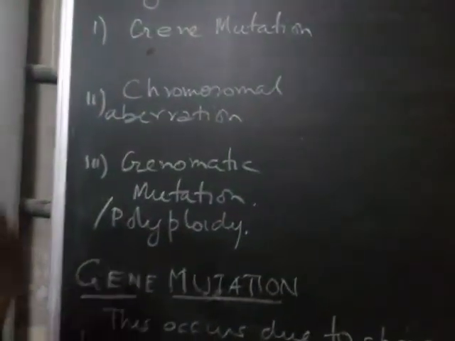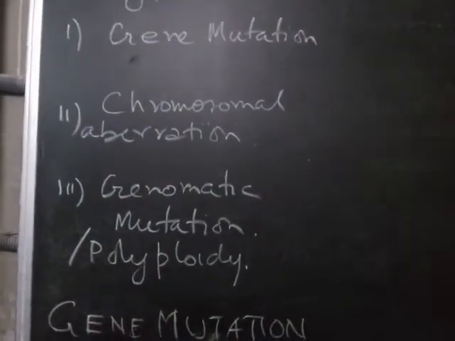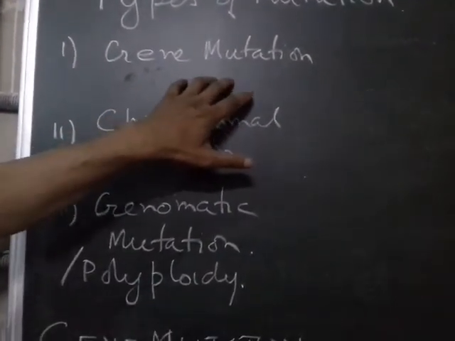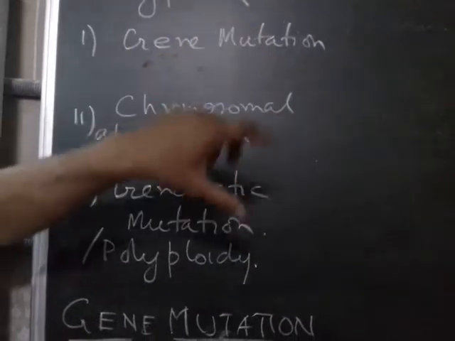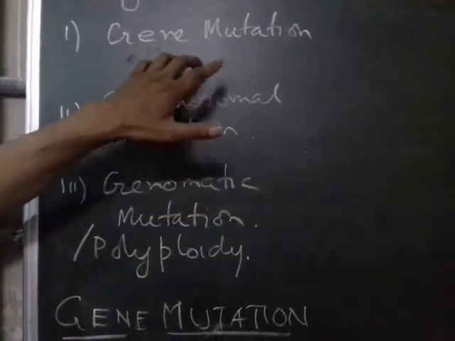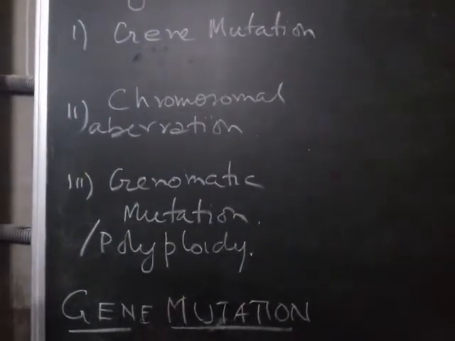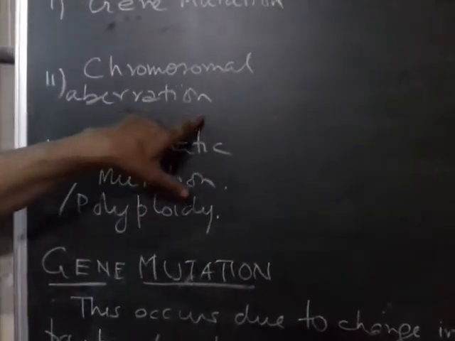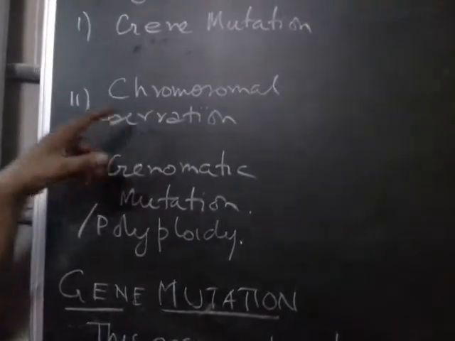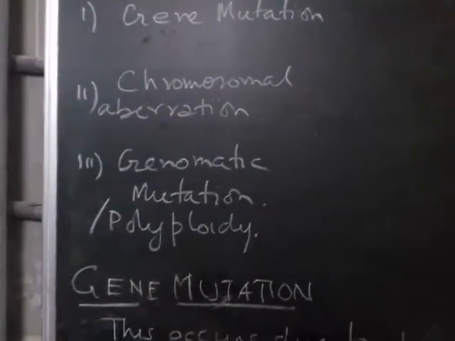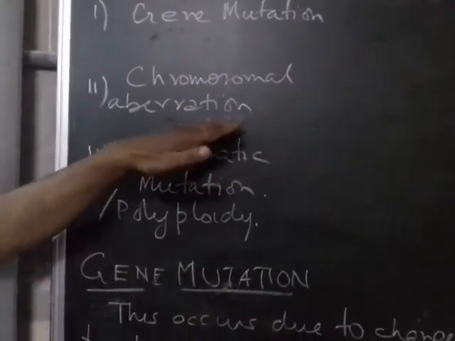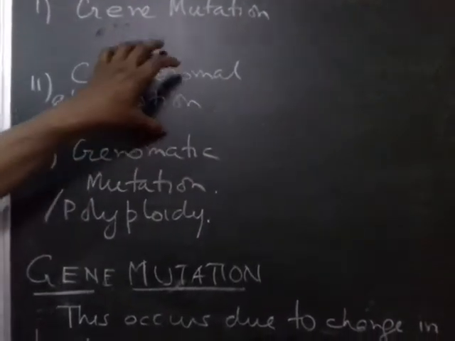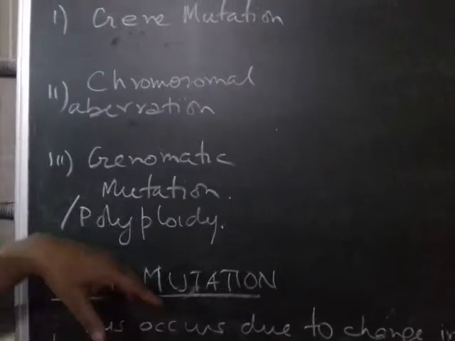Now that type of mutation can occur at a particular point. So sometimes we call this gene mutation a point mutation or a copy error mutation. Usually this type of gene mutation occurs during replication, if the replication is not done properly. Another is called chromosomal aberration. This chromosomal aberration also occurs due to other reasons, for example inversion or translocation, which we will go into in detail and study later on.